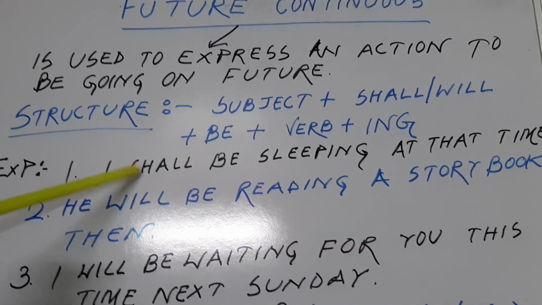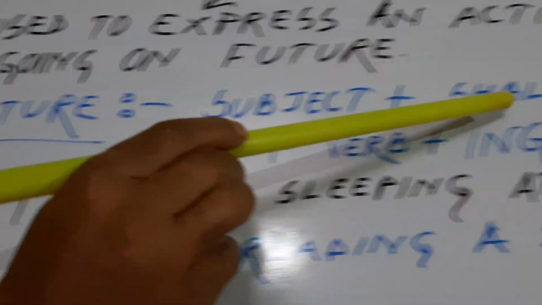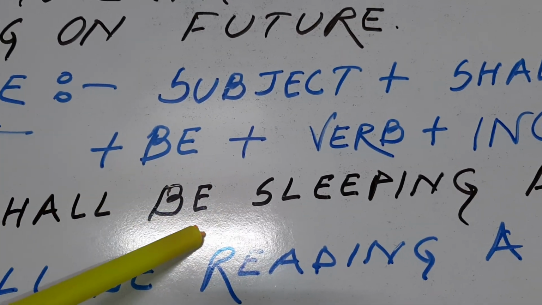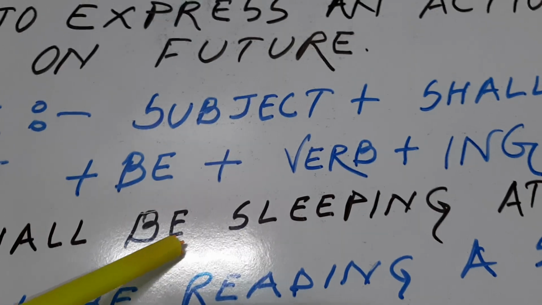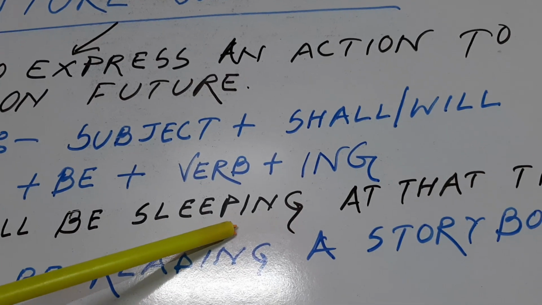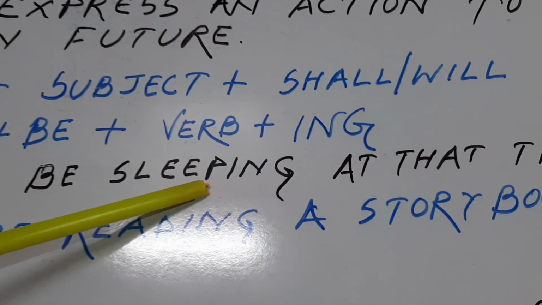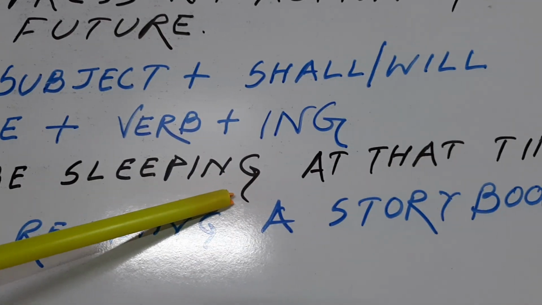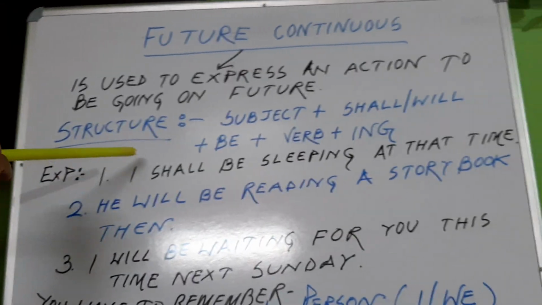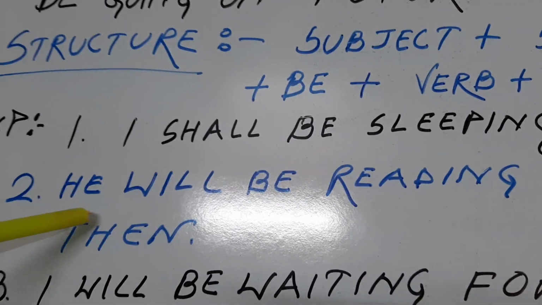So here see the structure. First one is subject. After subject I have written here shall. Shall is auxiliary verb. After shall I have added here be. Be is permanent. Already I have told you, without be you can't write future continuous tense. After that I have written here sleep, and sleep is a main verb; with the main verb or principal verb I have added here ing. So this is the structure of future continuous tense, or this is also one kind of example of future continuous tense.